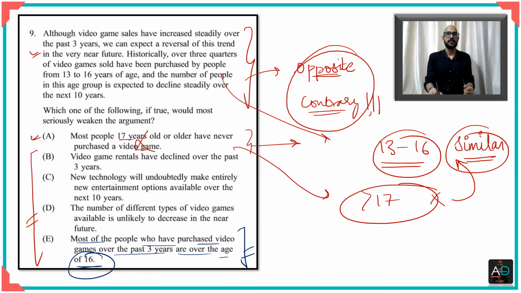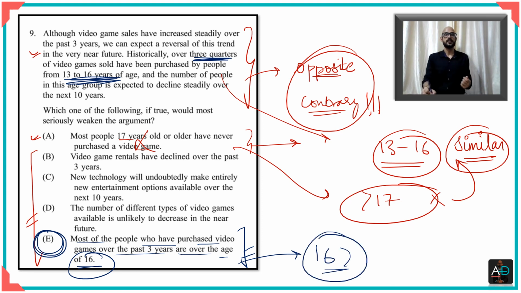So what you were saying until here is that 3/4 are between 13 and 16, but here what you see is that most people are more than 16, which means that this is going contrary, and therefore E is the answer. You'd find that the other options either are in conformity or are too vague and are not related.